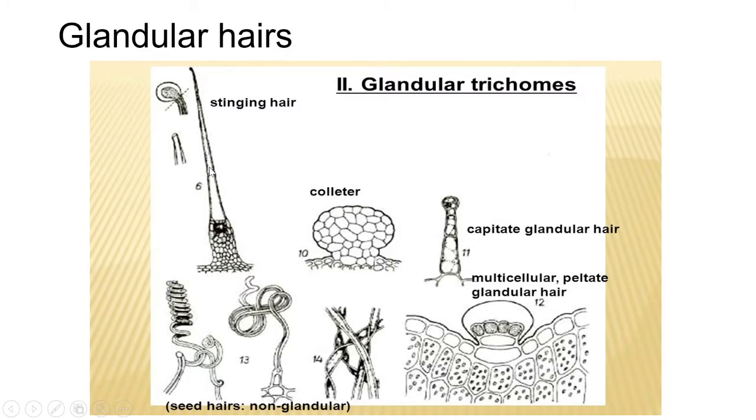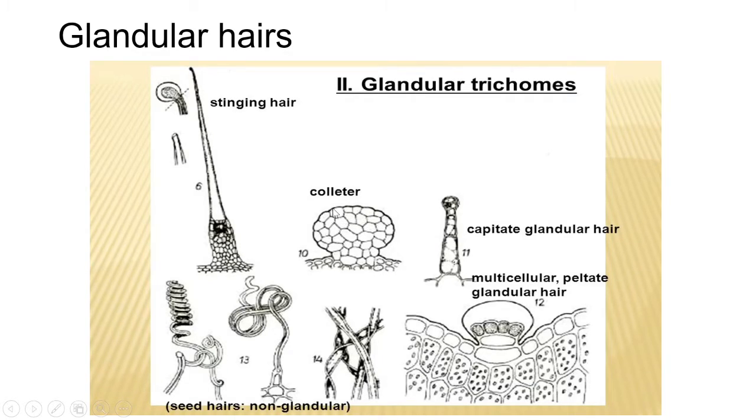In peltate glandular trichome, the discoid plate is made up of glandular cells. They consist of a stalk and a unicellular or multicellular head. The head region is composed of glandular cells arranged singly or in a group, forming a palisade-like layer. They are secretory in function.